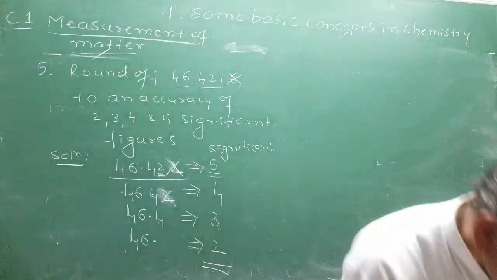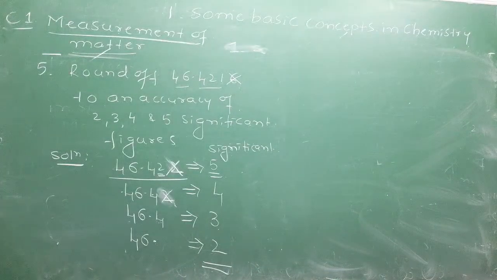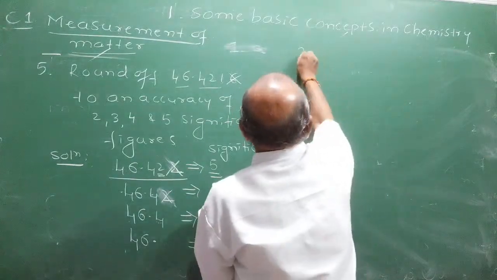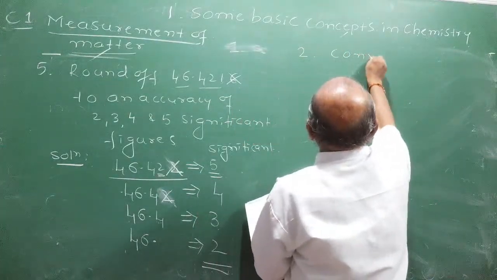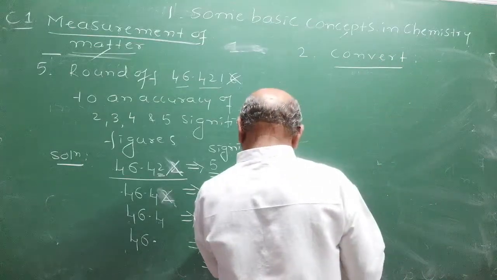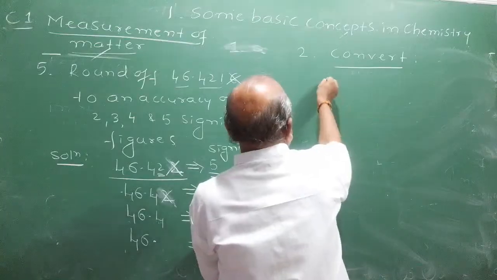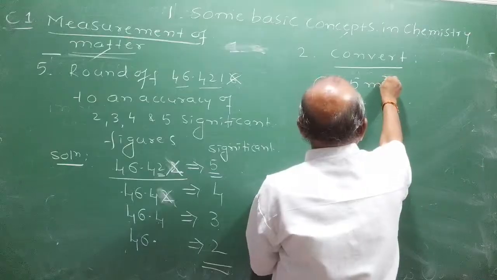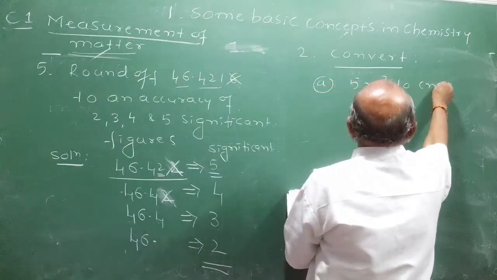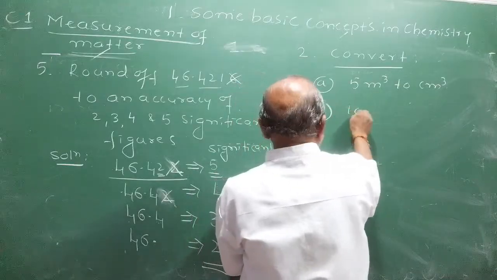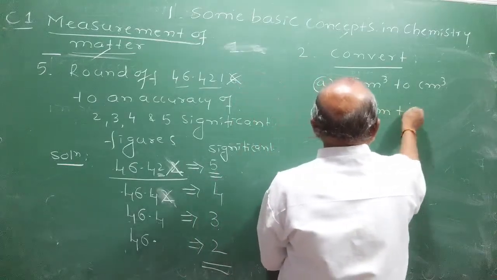Yes. Take this question. Convert. I'll give a second question. Conversion. To test your conversion ability. Very important in competitive exams. Convert the following. A. 5 cubic meter to centimeter cube. B. 10 picometer to meter.